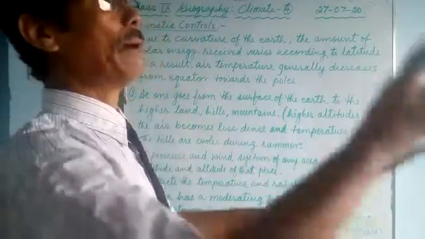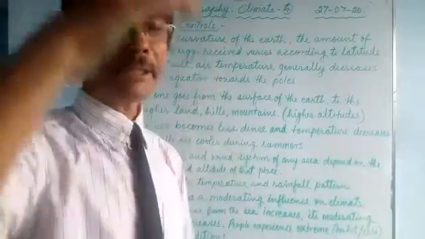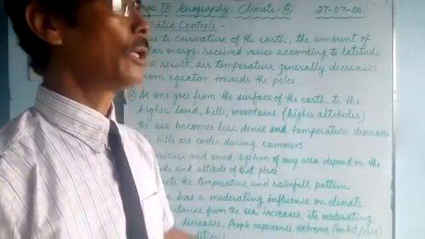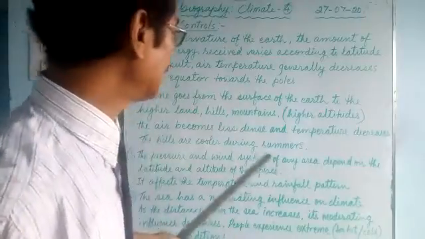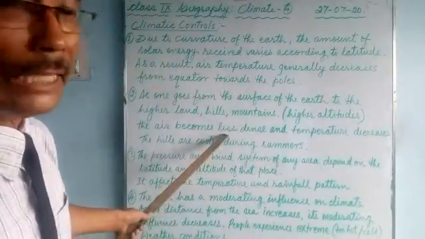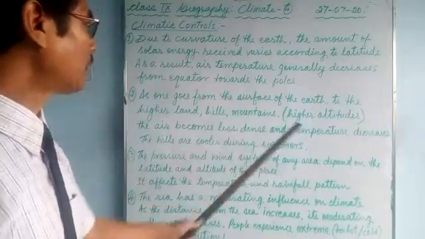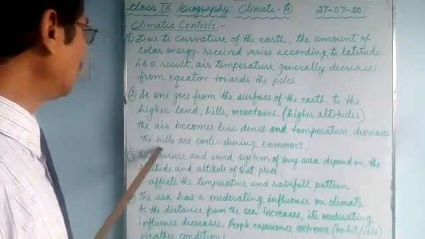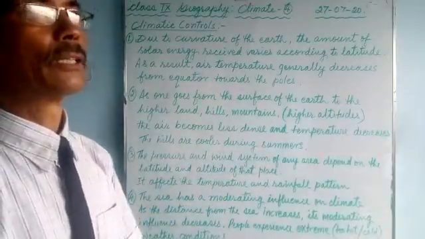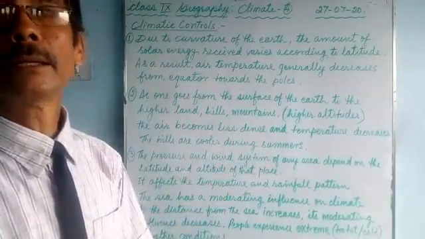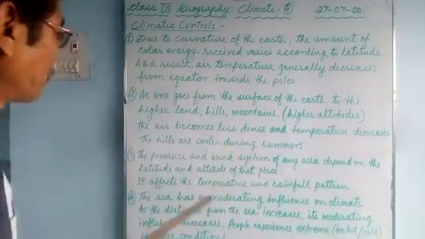Why? Because the density of the air is less. You have very thin air and temperature decreases. That's why the hills are very cool during summer.